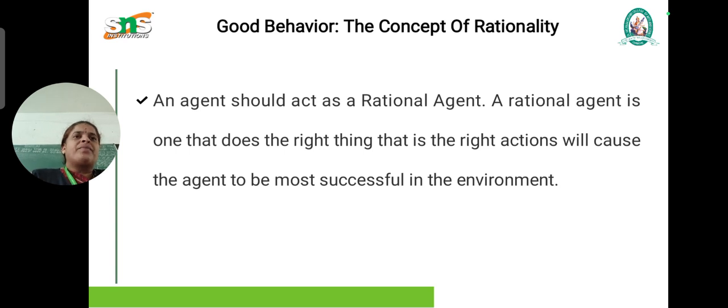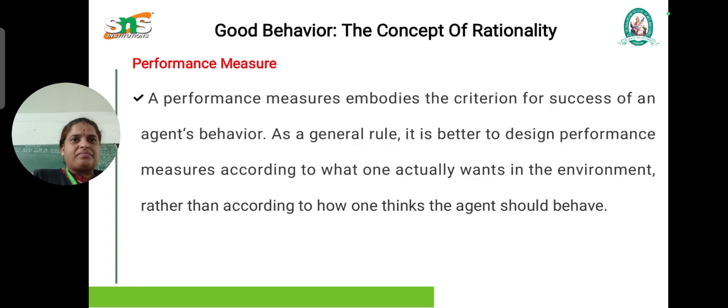about an agent. An agent should act as a rational agent, and a rational agent is the one that does the right thing, that is, the right action will cause the agent to be the most useful in the environment. Next, performance measures. A performance measure embodies the criterion for success of an agent's behavior.